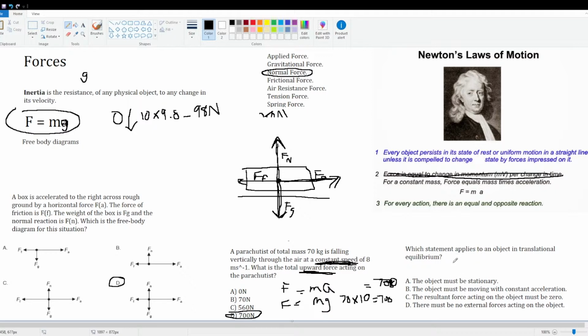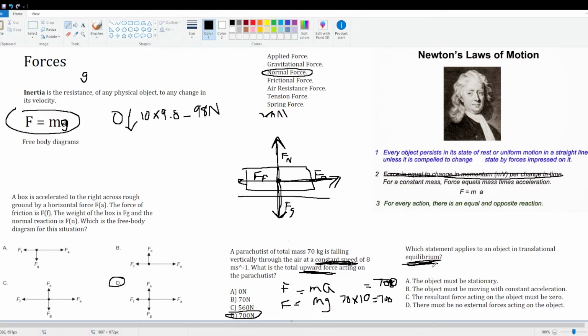Okay, last question. Which statement applies to an object in translational equilibrium? Okay, don't look quickly. I forgot to mention translational equilibrium means an object is either at rest or is moving with constant speed. And so what that means is, as you see the word equilibrium, that means the forces acting on the object are equal to 0.